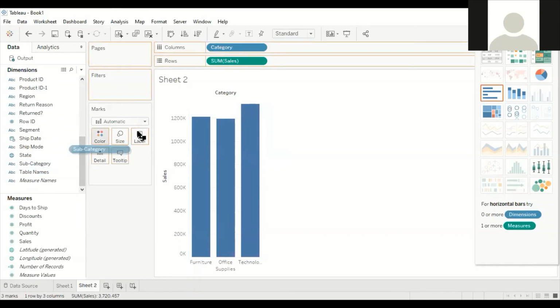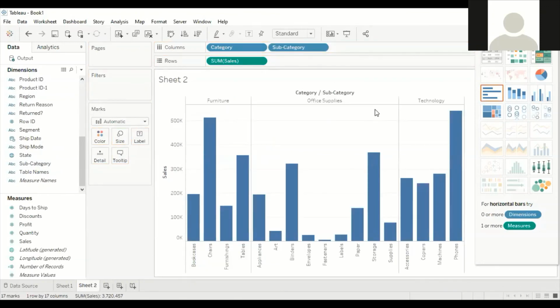Just drag and drop this. These are the subcategories. In furniture, the company sells bookcases, chairs, furnishings and tables. In office supplies, these are the products, and in technology, these are the products.